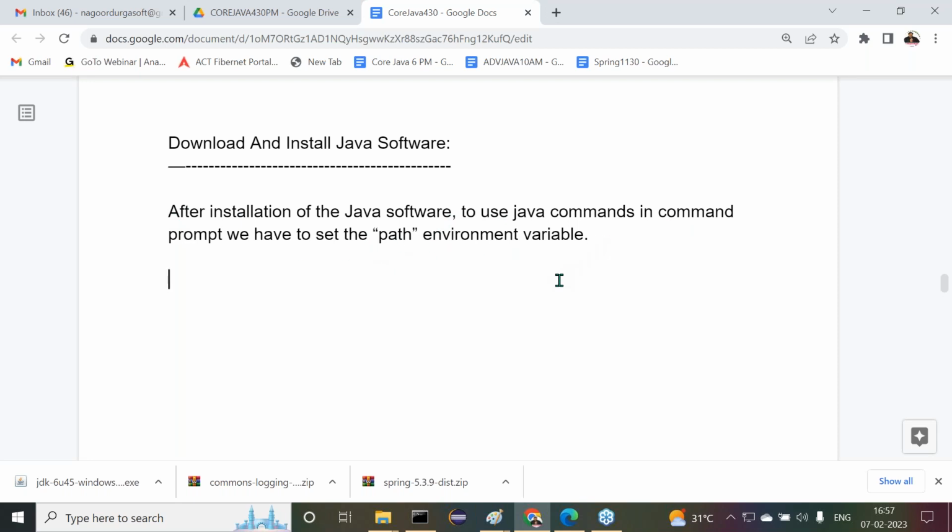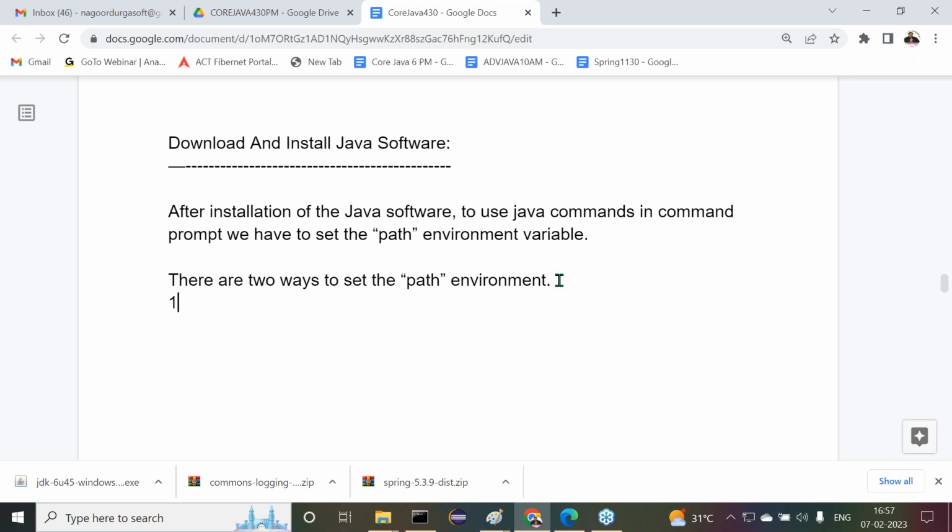All right. In how many ways are we able to set the path environment variable? Observe this clearly. There are two ways to set the path environment variable.